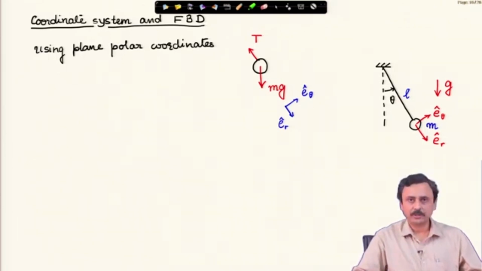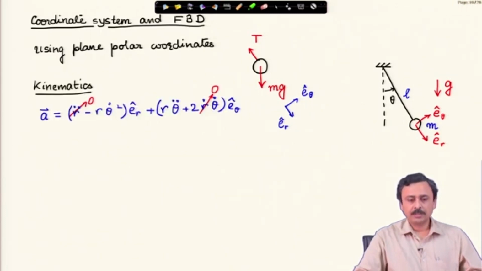Here there is only that pendulum mass, single point mass. I have drawn the free body diagram. One is the weight because of the gravity and the other is the tension. Third step, kinematics. Kinematics as seen by an inertial observer.